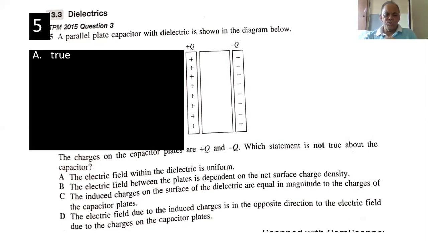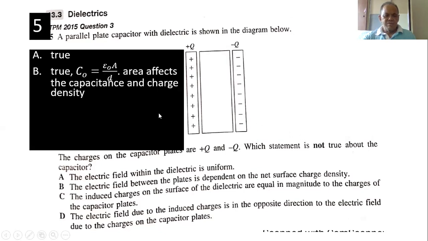Which statement is not true? The electric field within the dielectric is uniform. Okay, it's uniform, but it's opposing the actual one. The electric field between the plates is dependent on the net surface charge density. Right? Look, that's true. Area affects the capacitance and the charge density.